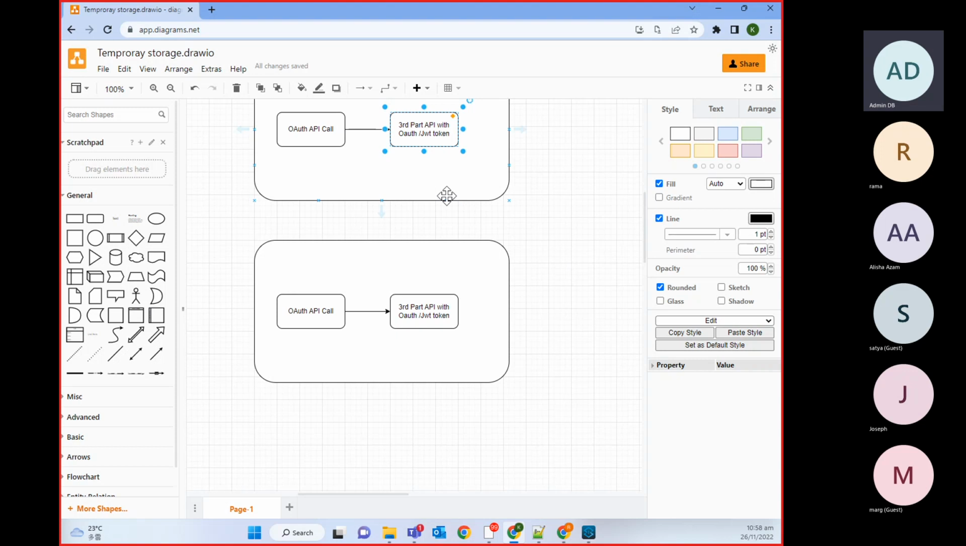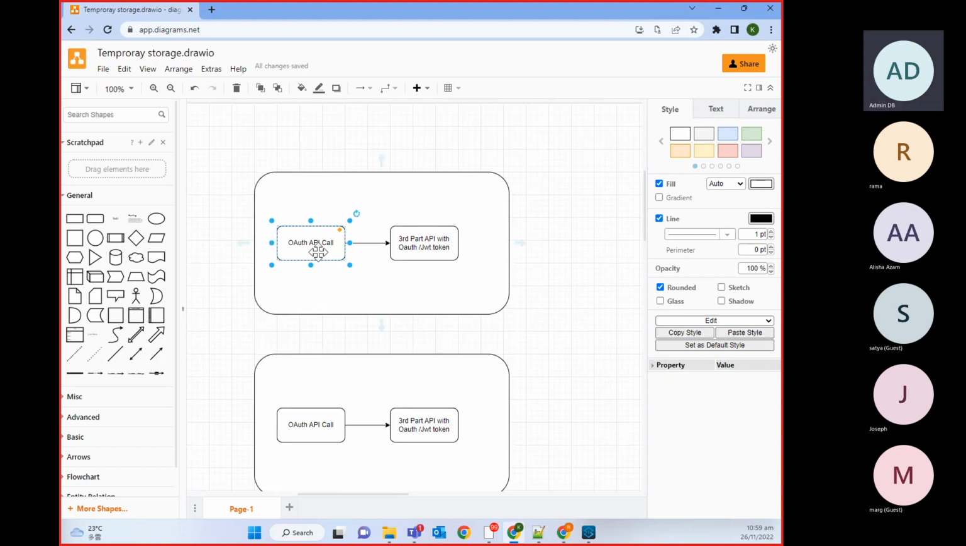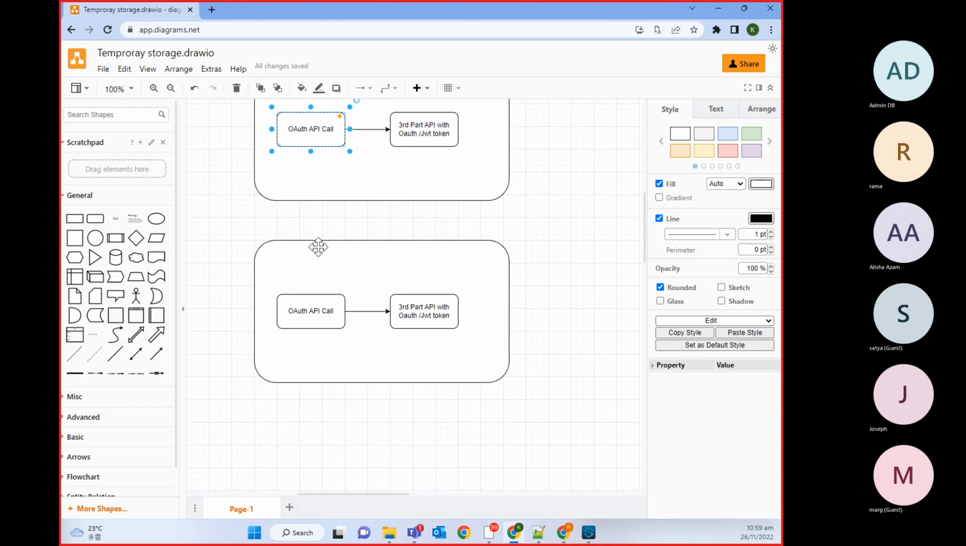Now, immediately after 1 minute, I want to call that API again for the same user. Can anyone tell me, do we need to call this OAuth API again? I think it purely depends on the token expiration time. If it is more than 1 minute, then you don't need to call again. Generally an OAuth token is valid for a few minutes. Let's assume it's valid for 15 minutes. In that case, you don't need to call again.